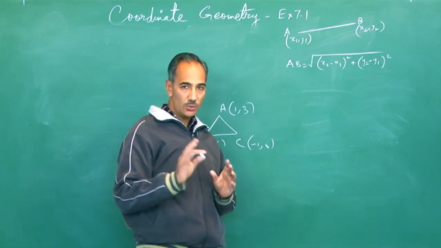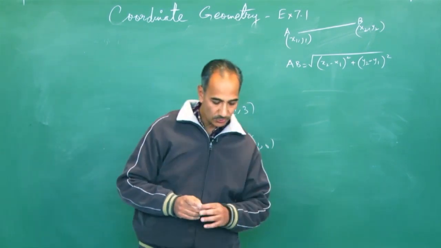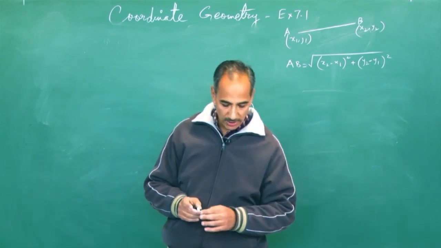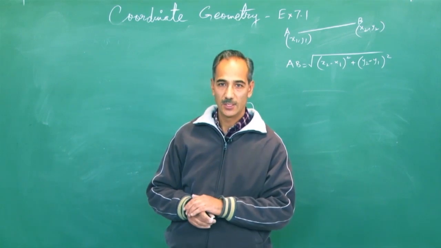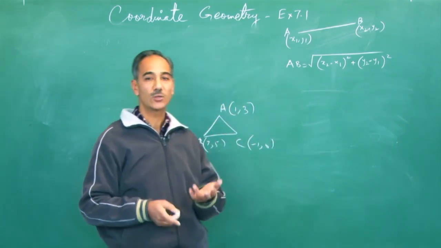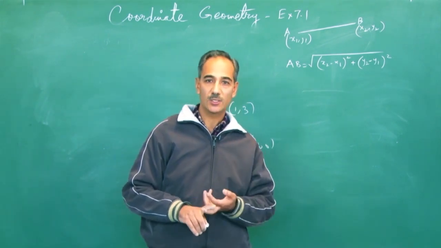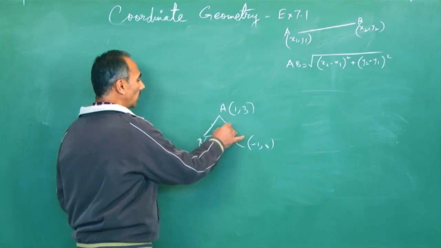I repeat, using distance formula. In the examination they will ask, like I have question number 4, check whether these 3 points are the vertices of an isosceles triangle. So this is on the nature of the triangle, whether isosceles, right angle, scalene or equilateral. So how do we do that? Using distance formula, you find all the 3 lengths.